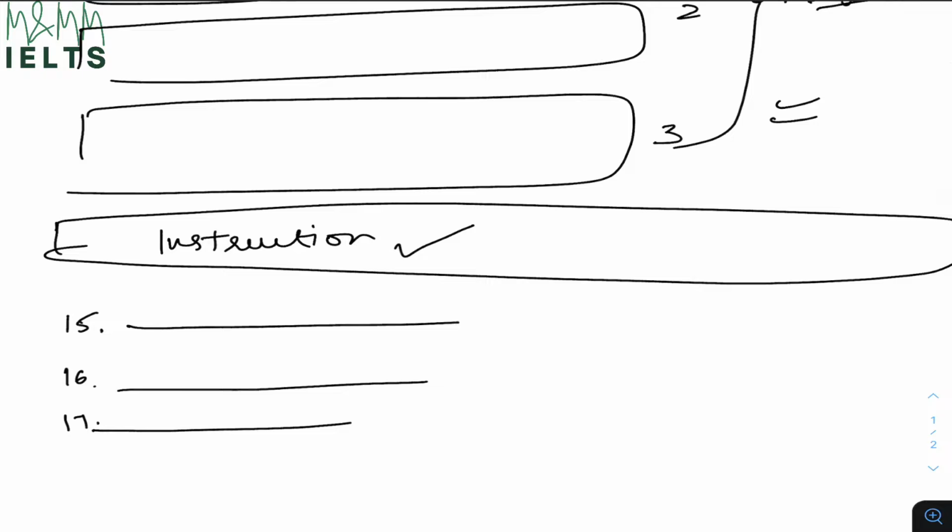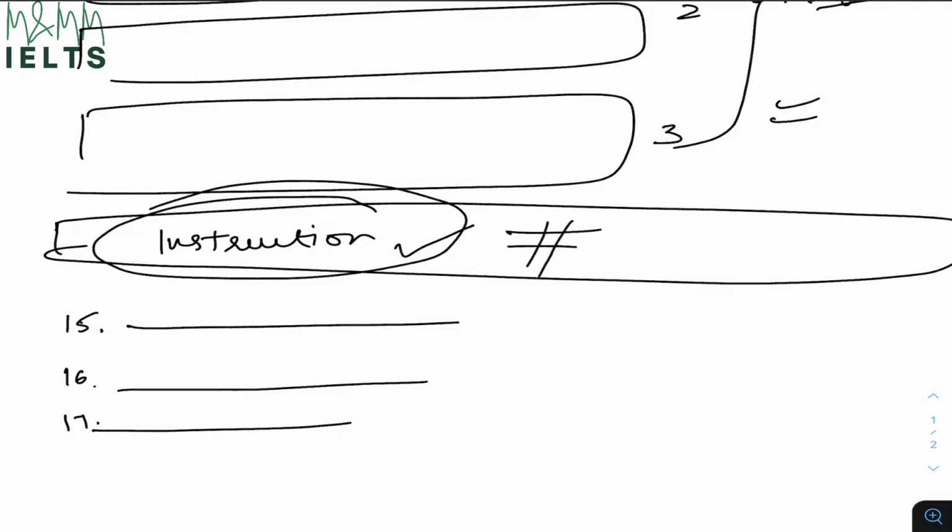Now, the first thing I will do, as with many other reading questions, is read the instruction very, very carefully. Why do I say read the instruction very carefully? The reason is, answer short questions will always have a word limit for your answers. Let's say they might say no more than 3 words to be included in your answer, or include between 1 to 3 words, or include between 2 to 3 words. Such instructions will be given in this instruction category. If you don't read it, you are not sure how many words you need to write in your exam.